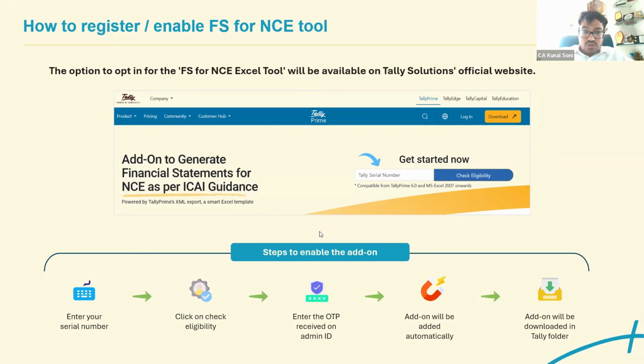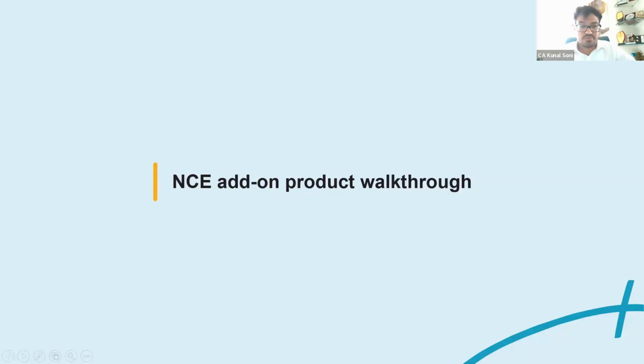There is one question: how do you open the Tally plugin in management? Where to enter the OTP? It would be on the web portal itself, so you can just enter the OTP there. The process is to enter your serial number, click on check eligibility, enter the OTP received on the admin ID, the add-on will be added automatically, and the add-on will be downloaded in the Tally folder. So that add-on would already be there in the folder in which you installed your Tally. The only thing is that you are supposed to update your license, and only after that would you be in a position to use the same.